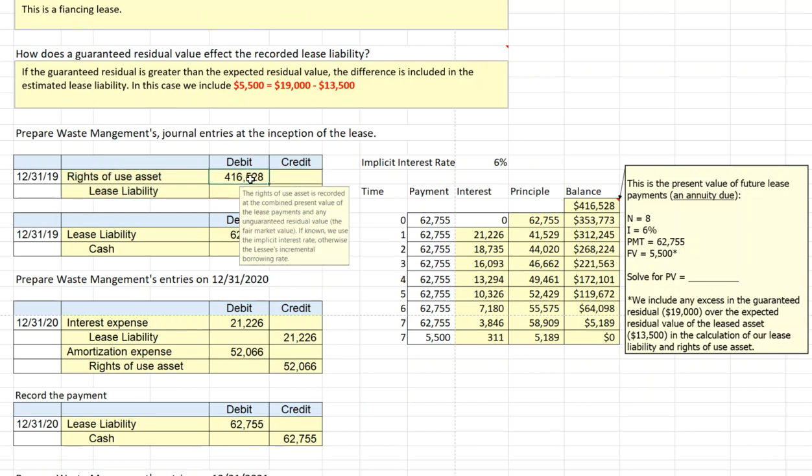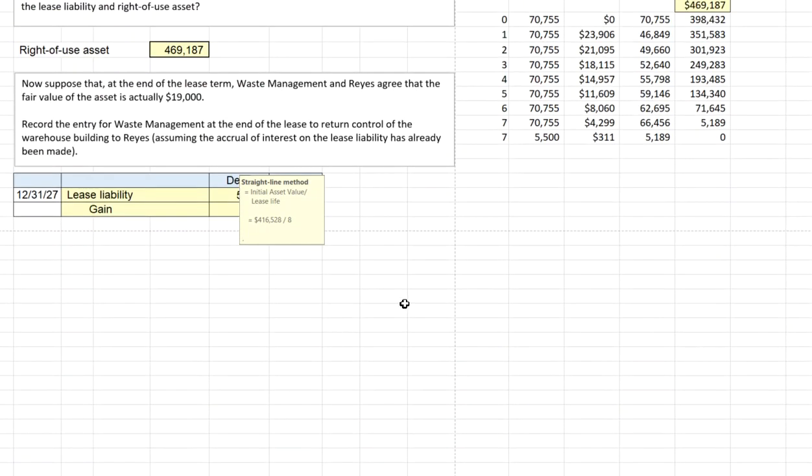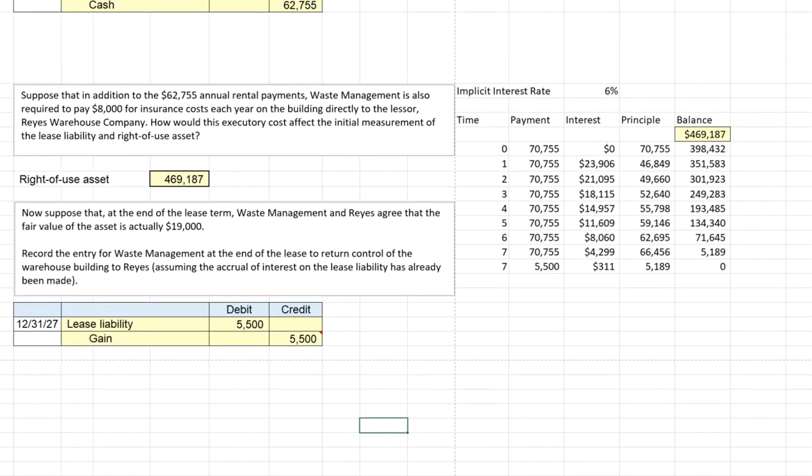The right of use asset has been fully amortized at $52,066 a year, every year for 8 years. We had anticipated recording one more payment on this lease in the amount of $5,500. We no longer have to make that payment, but we want to take the liability off our books, and we will record a gain of $5,500.